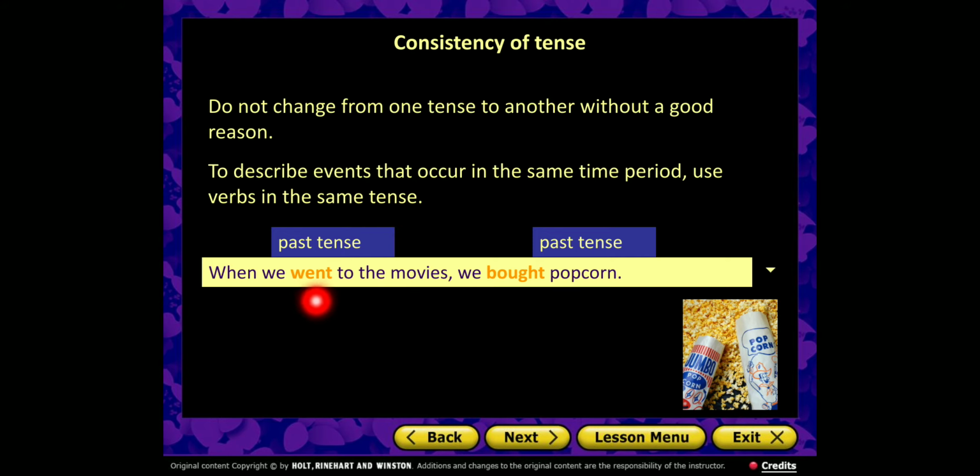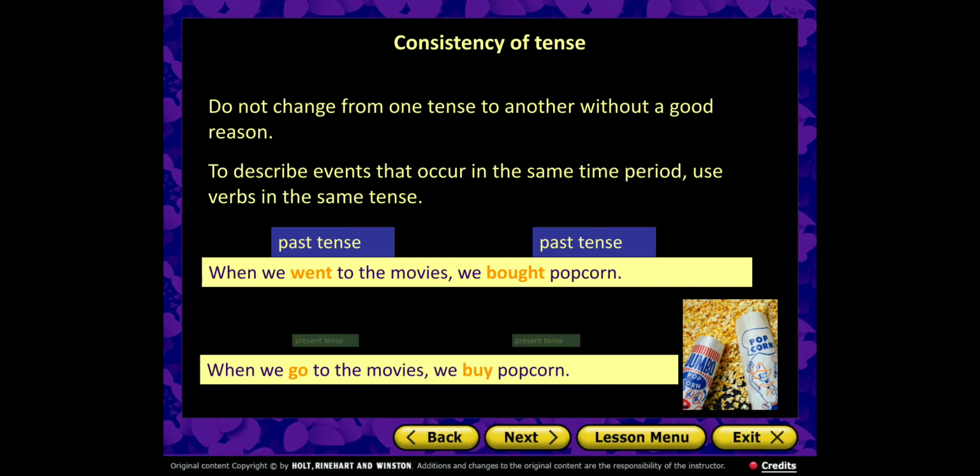So when we went to the cinema or the movies, we bought popcorn. So this is in the past, and this should be in the past. But in the other one, I have present and present. When we go to the movies, we buy popcorn. So present and present, go and buy.